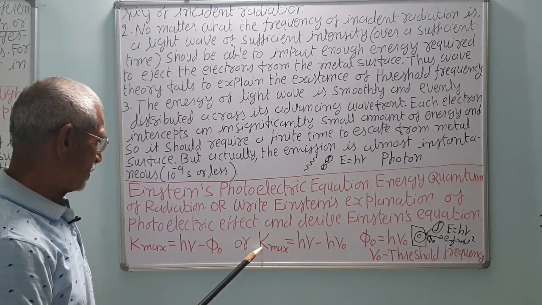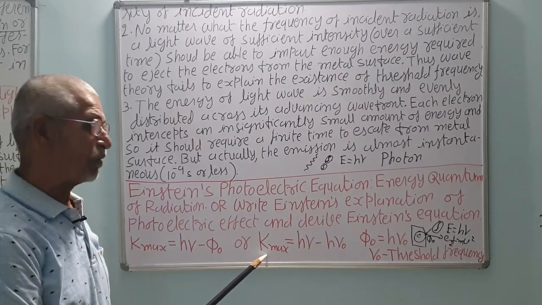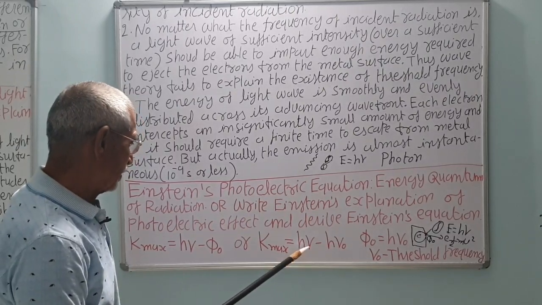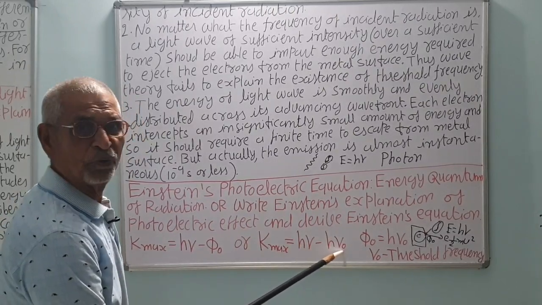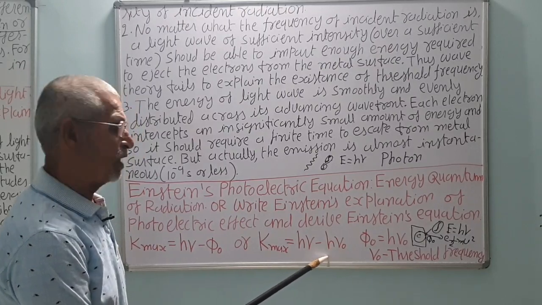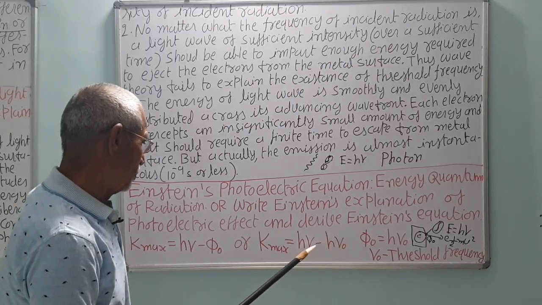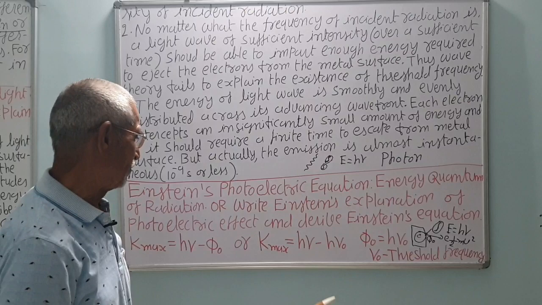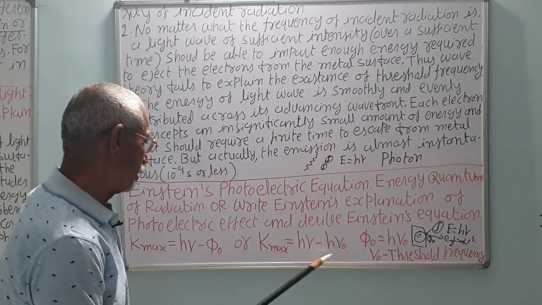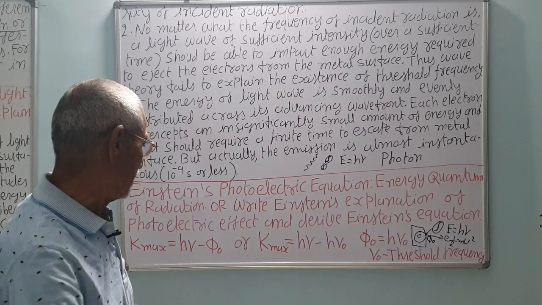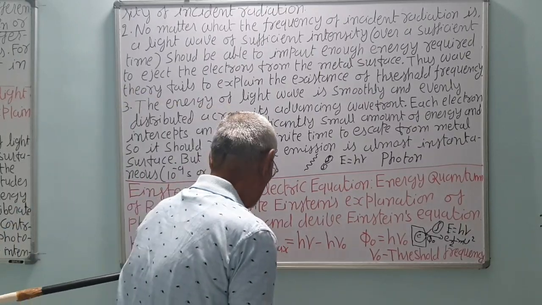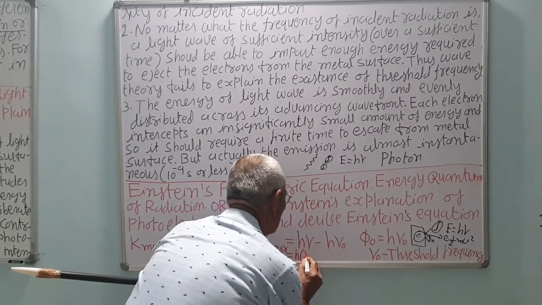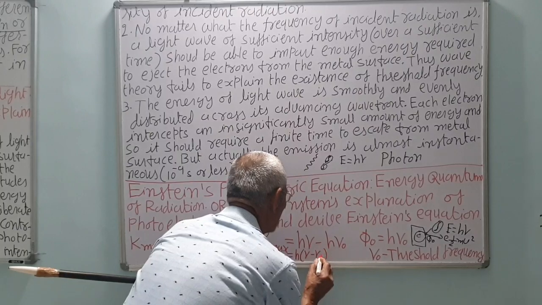Now, kinetic energy we know is always positive, so this term should be positive. That is, h nu should be greater than h nu 0, otherwise no electron will be emitted. So nu 0 should be less than nu, or nu minus nu 0 should be positive. So there should be a certain minimum frequency, the threshold frequency, below which no photoelectron will be emitted. You can simplify further: h is the Planck constant, h common, nu minus nu 0, correct?